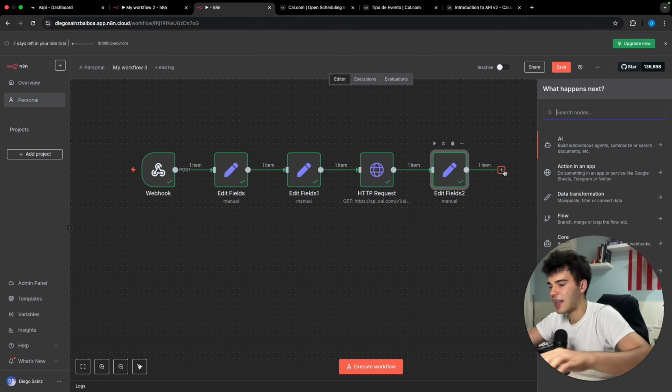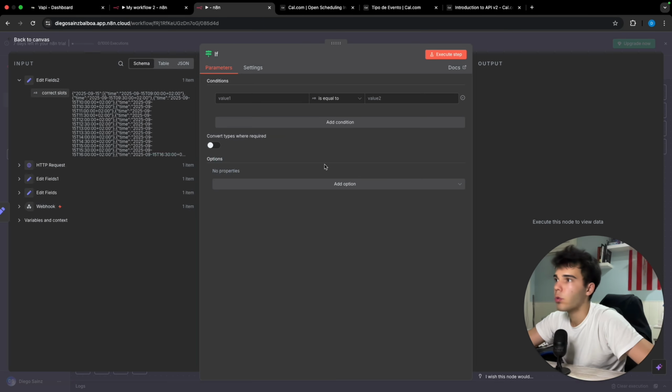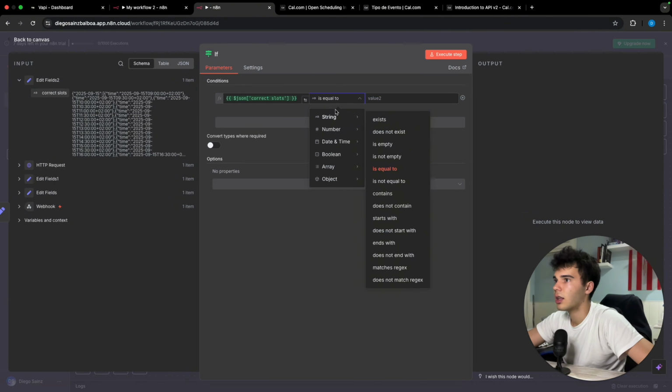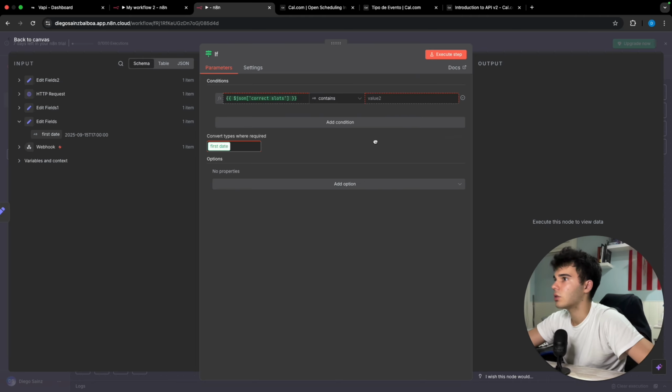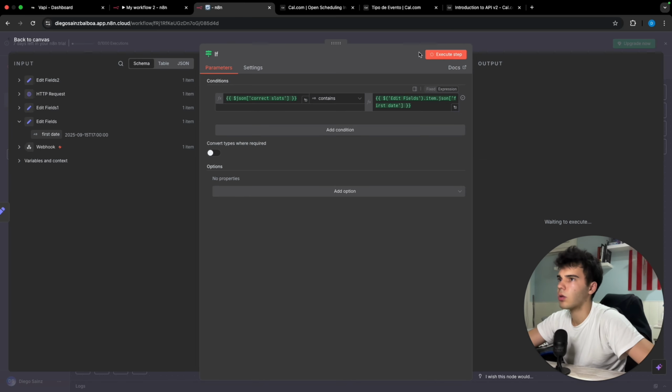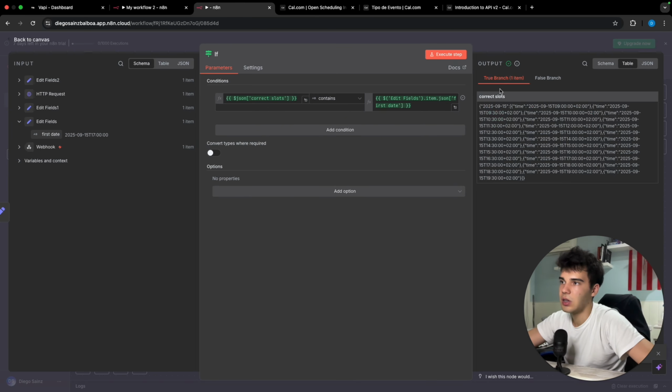Because right now we're gonna add an if, where we're gonna check if this correct slots contains the first hour that we wanted. This one, the first date. I think this one is gonna work. So as you can see, it's true because it did include it. So the date that he requested was the 15th of September at 5 p.m. And as we can see here, we have it, the 15th of September at 5 p.m. We don't need to add, in this case, the time zone.